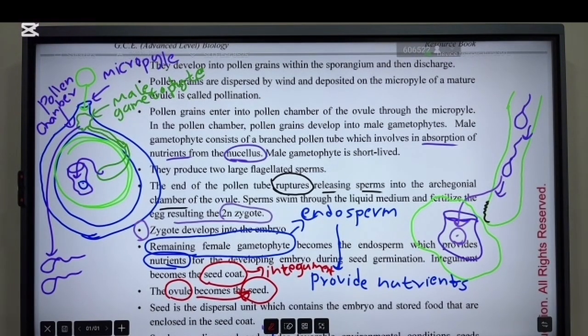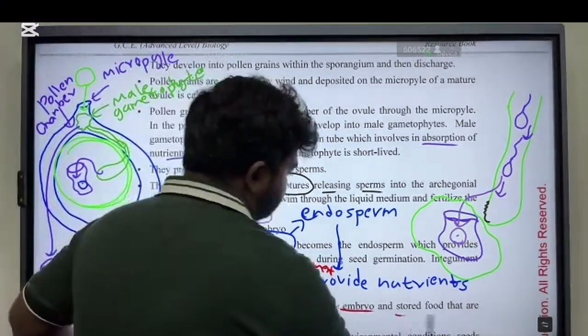Then the seed is the dispersal unit which contains the embryo and the stored food that are enclosed in the seed coat. Within this seed, there is an embryo and stored food.